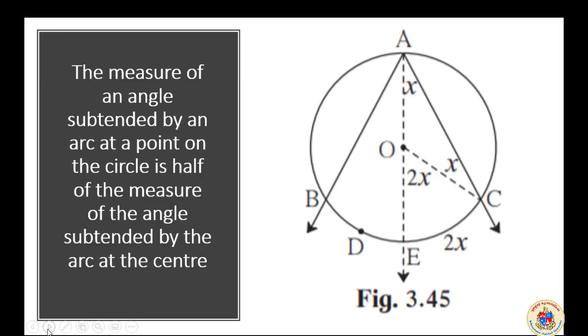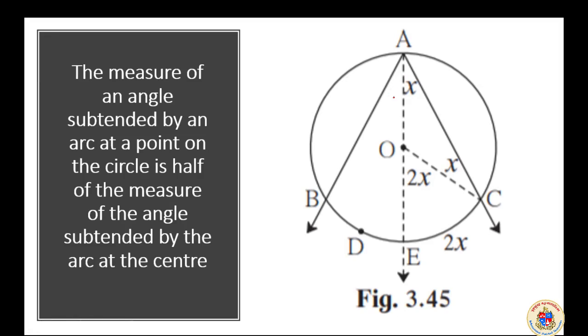This is what happened initially. When we did the activity and the measurement, we found that the angle at the center and the angle inscribed by the same arc, at the other part, have a relation. It was half of it. Now here it is a theorem which is supportive to it, which is explaining it.